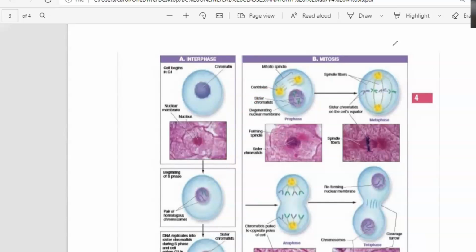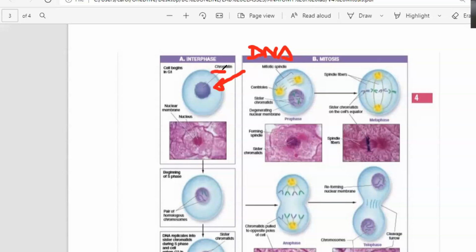In here, as we mentioned before, there's going to be 4 phases, right? Right here, what is this? Prophase, metaphase, anaphase, and telophase. One thing that you need to remember or you need to understand is that these chromosomes that you have right here, what you receive from your dad and from your mom and what makes us humans is going to be DNA. The DNA can be seen in 2 different ways.